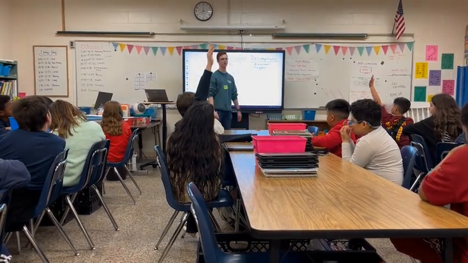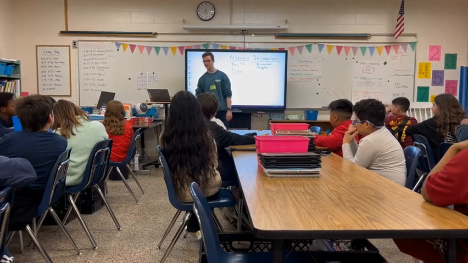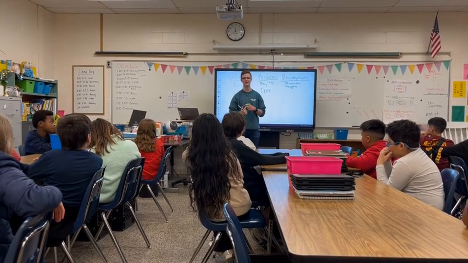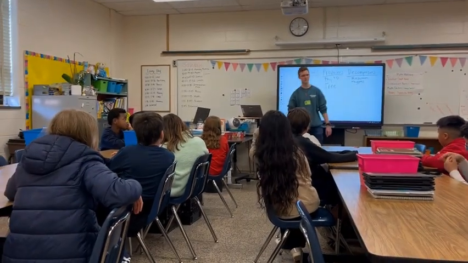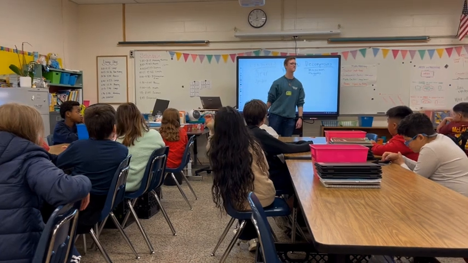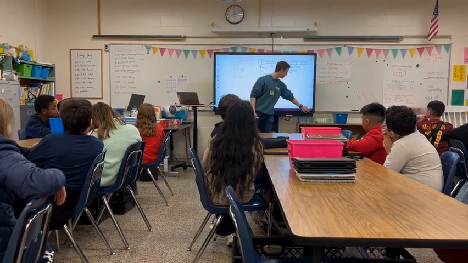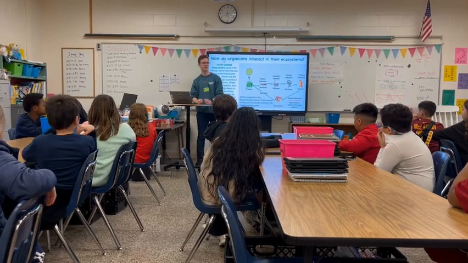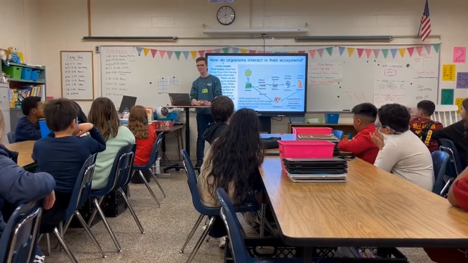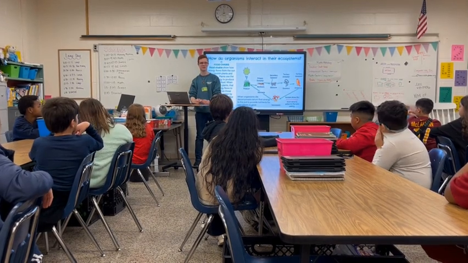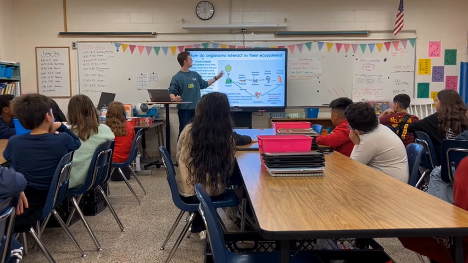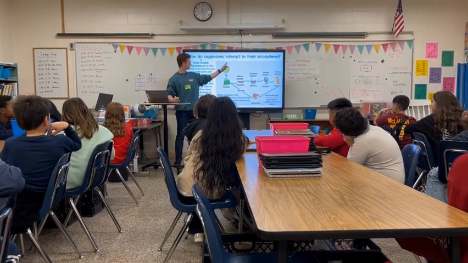All right, maggots. So, what we're going over today is how these different organisms interact with each other in an ecosystem. They interact through something called a food web. A food web is the movement of energy. What is the biggest source of energy? The sun. The sun is the Earth's source of energy. It starts from the sun.